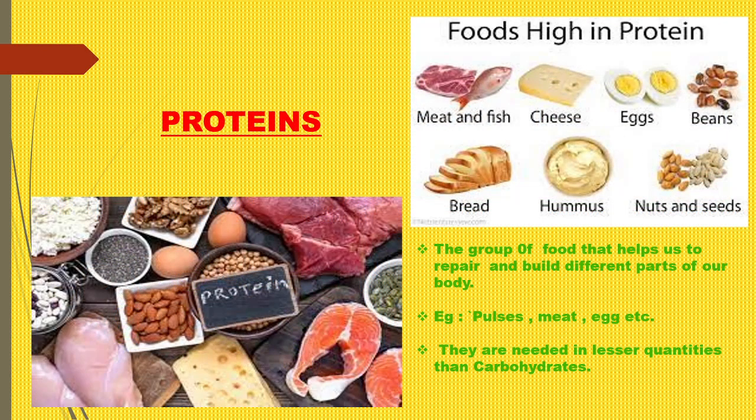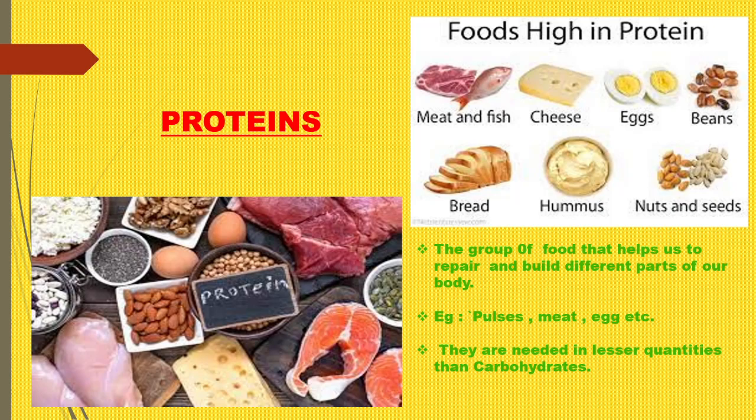Next, coming to protein, you can see meat, cheese, egg, beans, bread, nuts, different types of dry fruits, chicken, fish, or eggs. All these food items contain protein. And what is the essentiality of protein? It helps the body to repair.